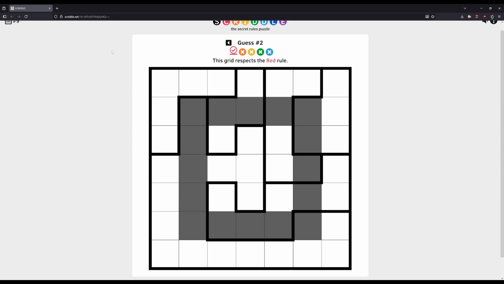Okay, so this respects the red rule, and the notable thing here is that all the colored squares are connected. This is a common pattern in lots of puzzle games like this. So my guess would be that the red rule is that all the shaded squares need to be contiguous. They need to be touching each other. Now the orange rule is interesting. It's highlighted, so this shape has no shaded squares in, this shape has 2, this shape has 2, this shape has 2. So what I'm thinking is that every shape has to have 1 shaded square, but no shape can have 2 or more or 0.